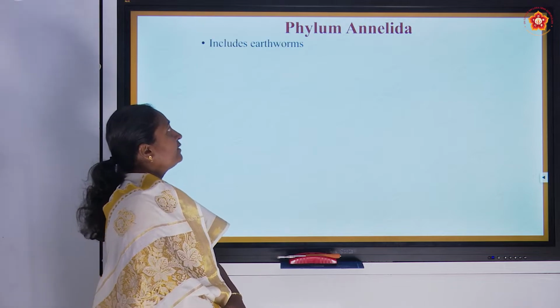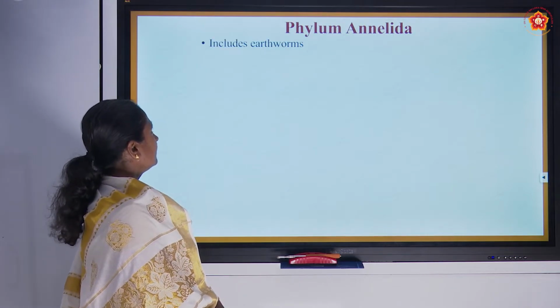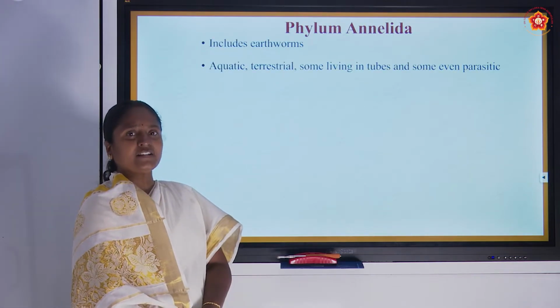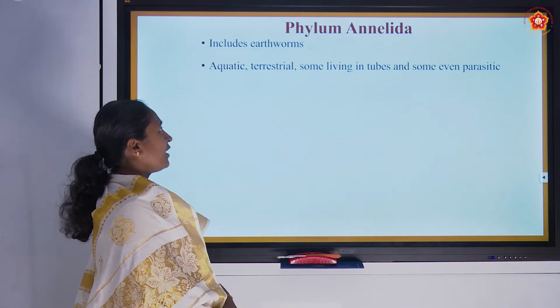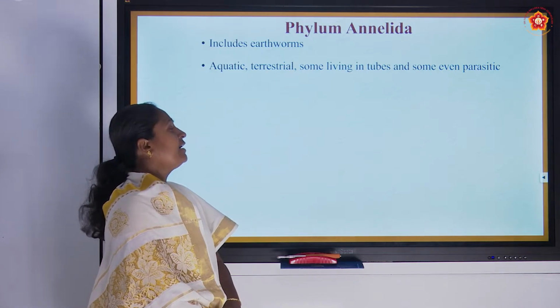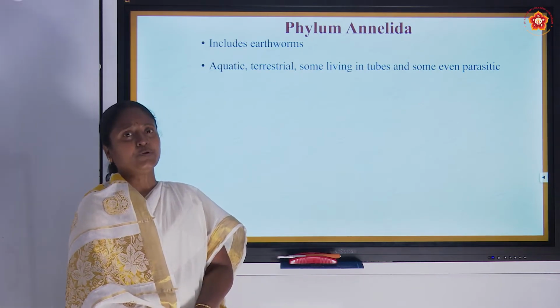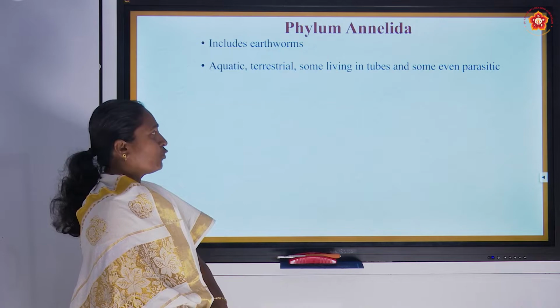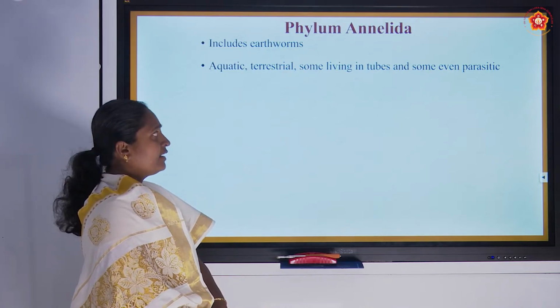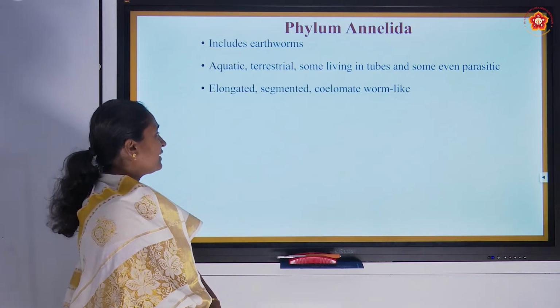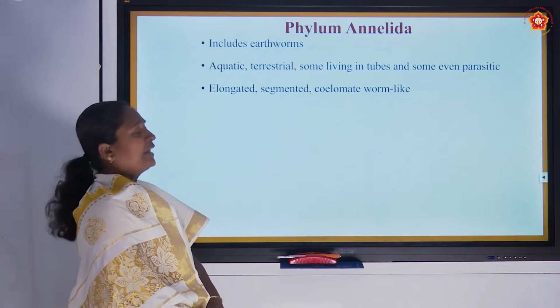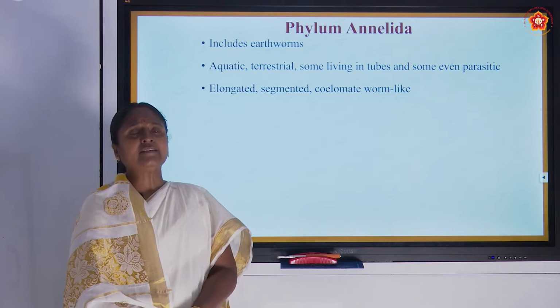Now we will see the Phylum Annelida. In Phylum Annelida, earthworms are coming. They are aquatic organisms or terrestrial organisms, or they are living inside a tubule. They will be forming their own tube inside which they live. Some of the organisms are parasites, and the general characteristic feature is they are elongated and the body is segmented.